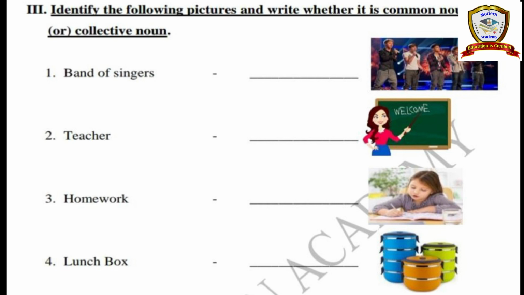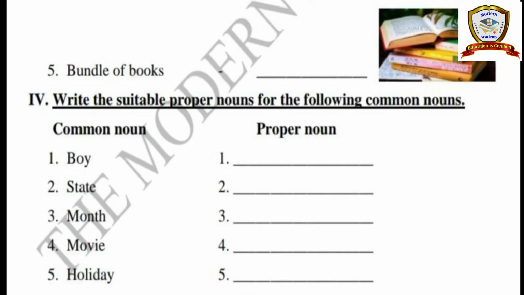Okay, see, band of singers. So band of singers is a plural form. It's a group of persons, a group of singers. So whether it is a common noun or a collective noun, you write it in the dash. Okay, next, teacher, homework, lunch box, bundle of books. So you have to write the proper answers.